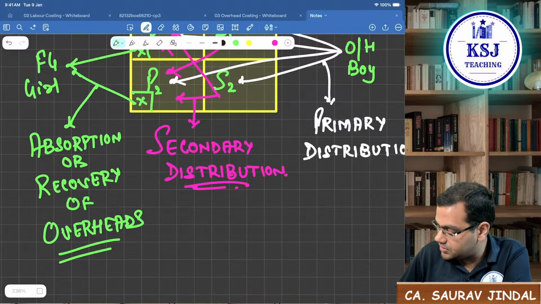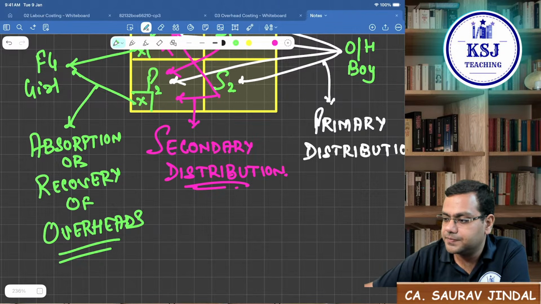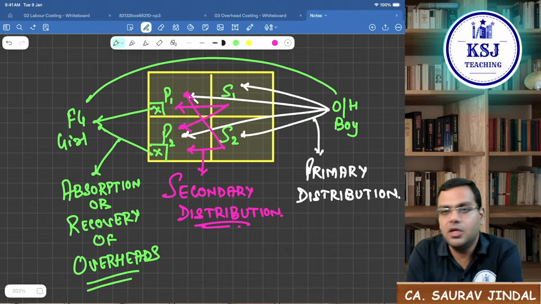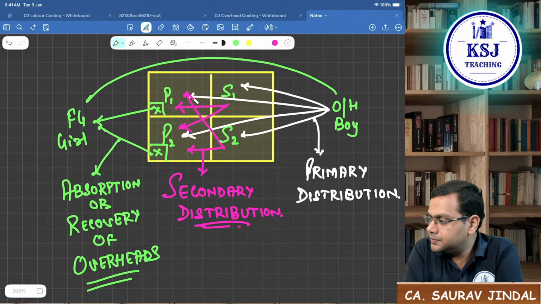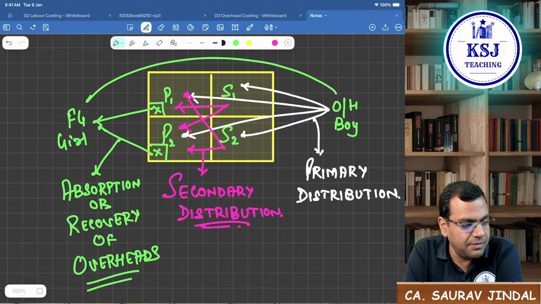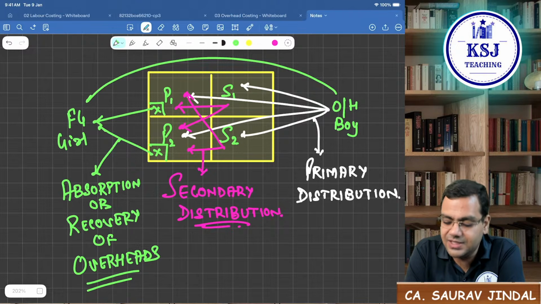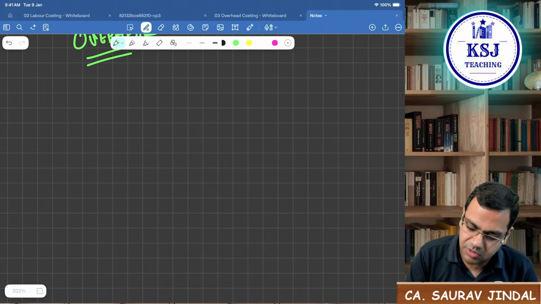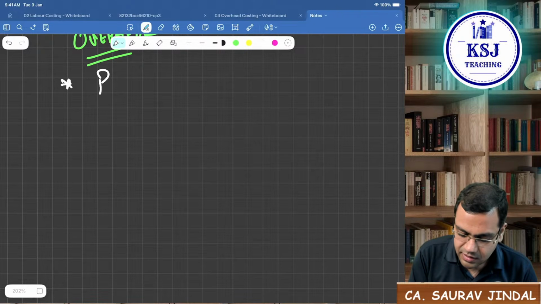So in 3 steps we make sure that we are able to identify the overheads in the finished goods. That means this journey we are able to take. Right? 3 steps: primary distribution, secondary distribution, and third is absorption or recovery of overheads. So now we'll start with the first step. What is primary distribution? Primary distribution says whatever the overheads are, they are to be distributed amongst all the departments. I'll take you through the steps of primary distribution.